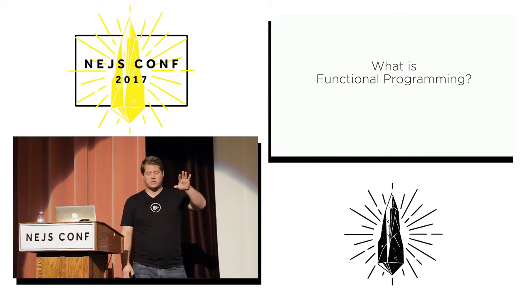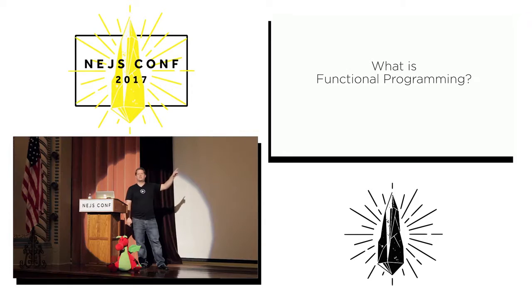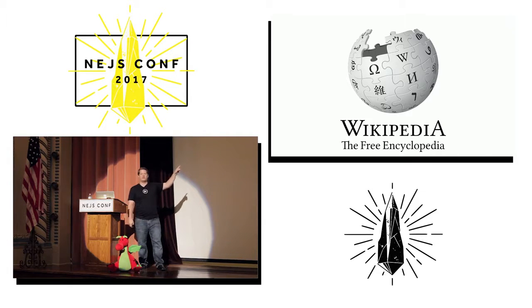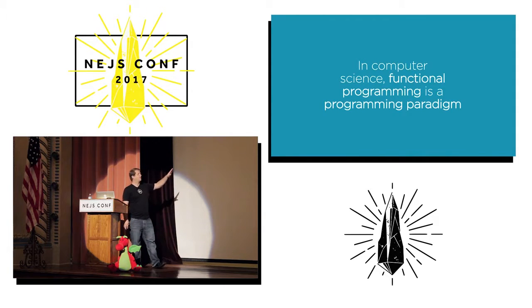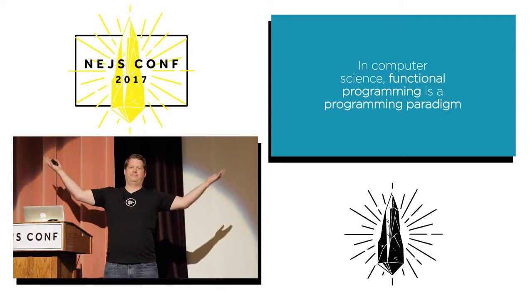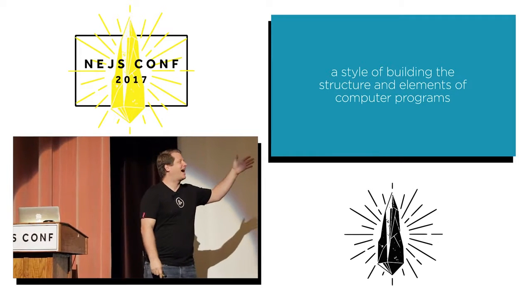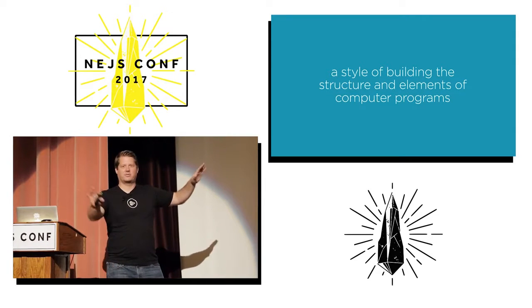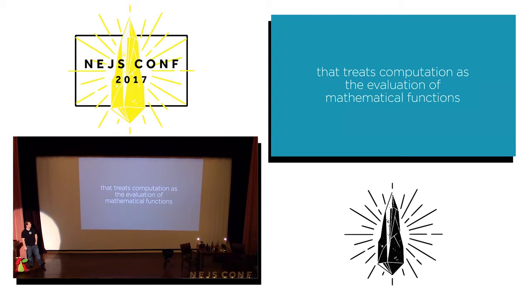So the first thing I want to do, just real quick, is set the groundwork for what is functional programming. And the best source, always, to find definitions for anything is Wikipedia. Okay, so Wikipedia says this. In computer science, functional programming is a programming paradigm. We're all on the same page. Okay. A style of building the structure and elements of computer programs, totally still cool, right up until we get to this, that treats computations as the evaluation of mathematical functions.